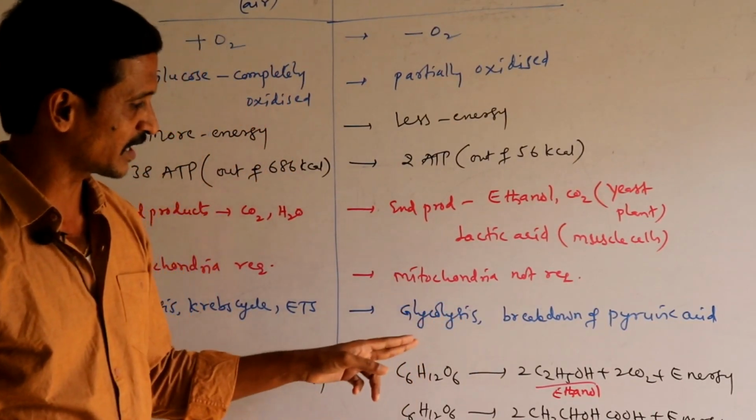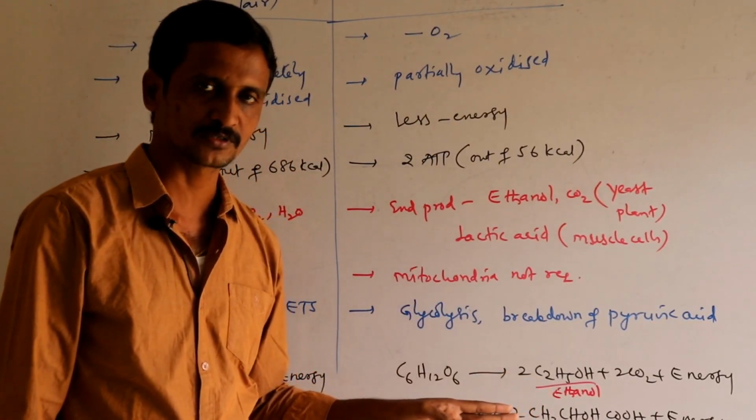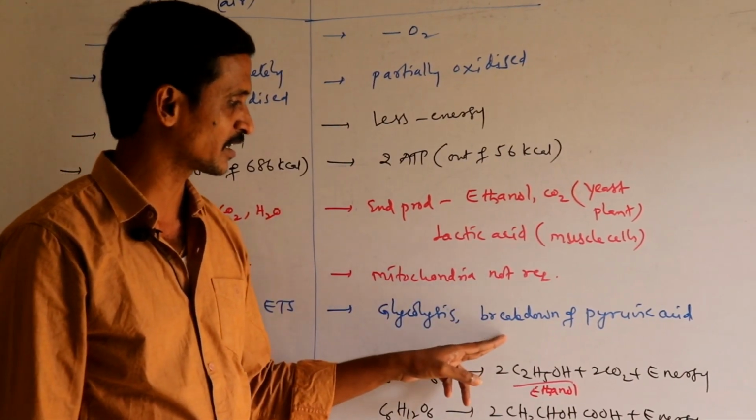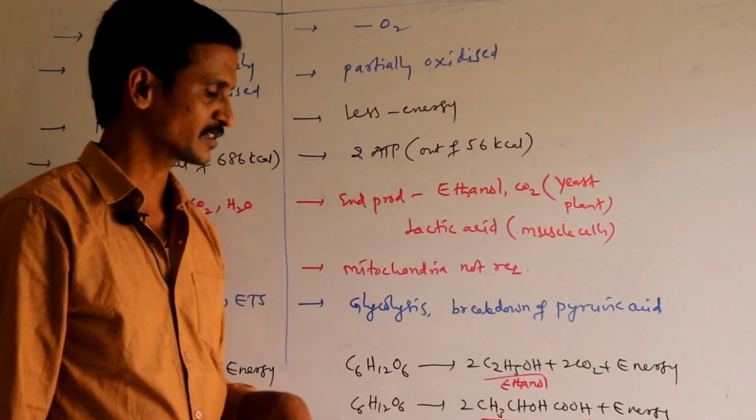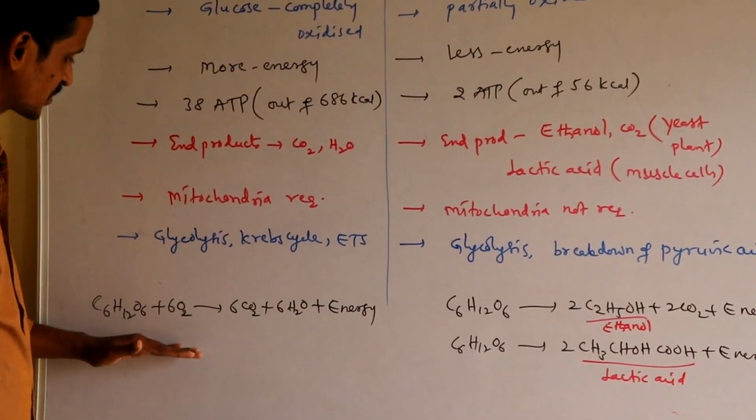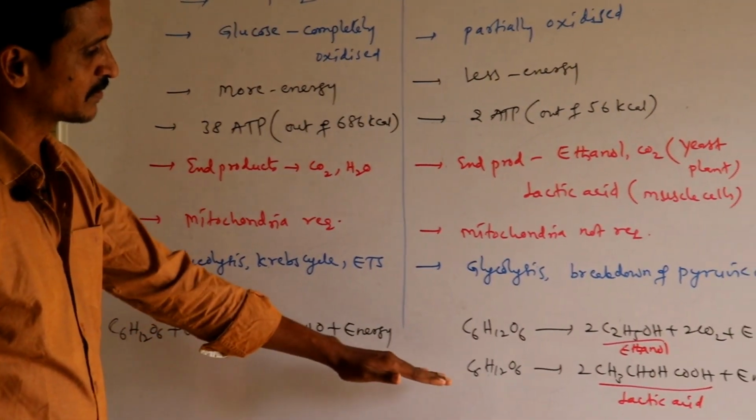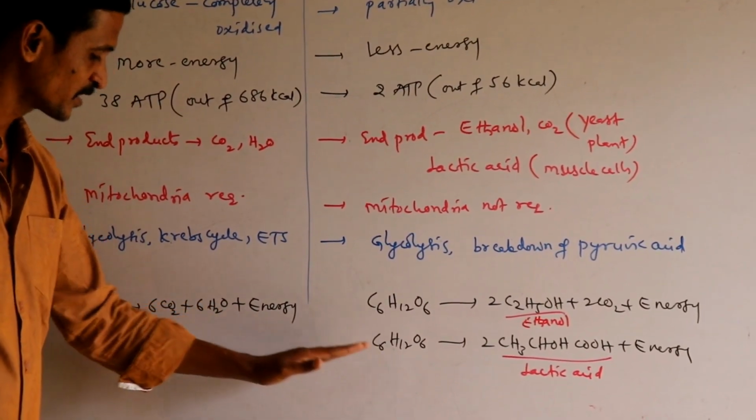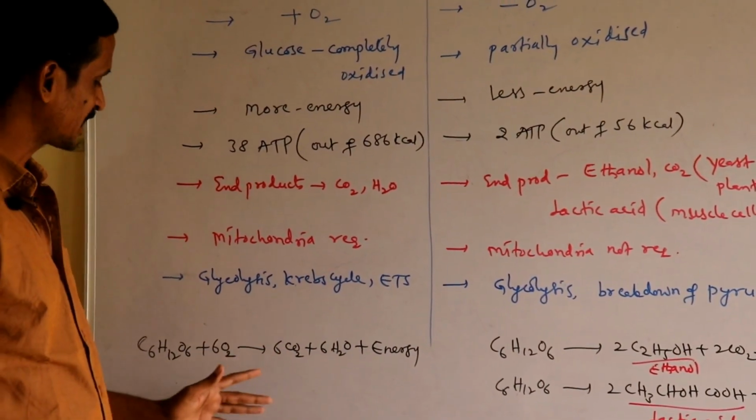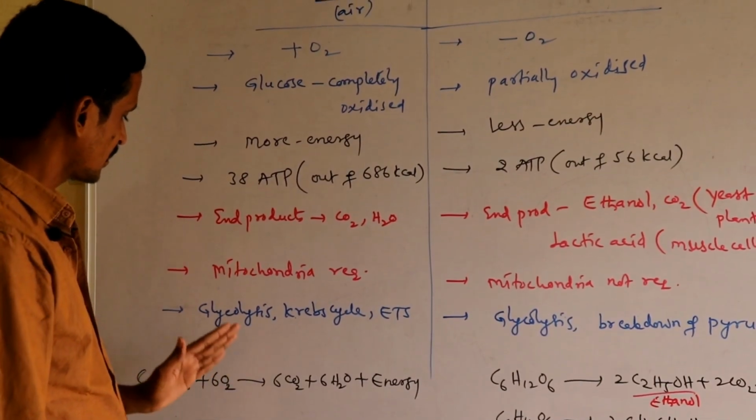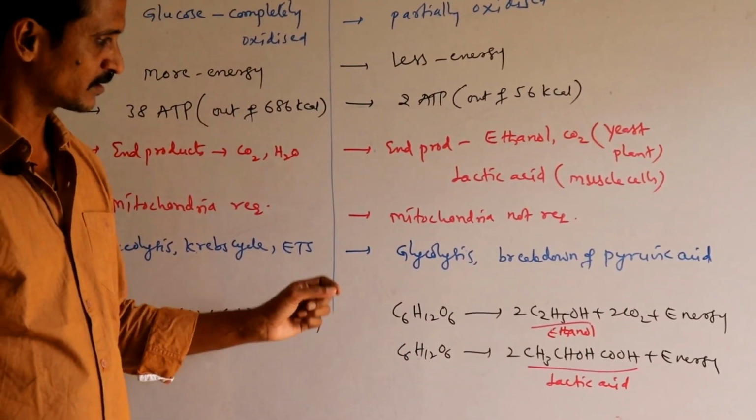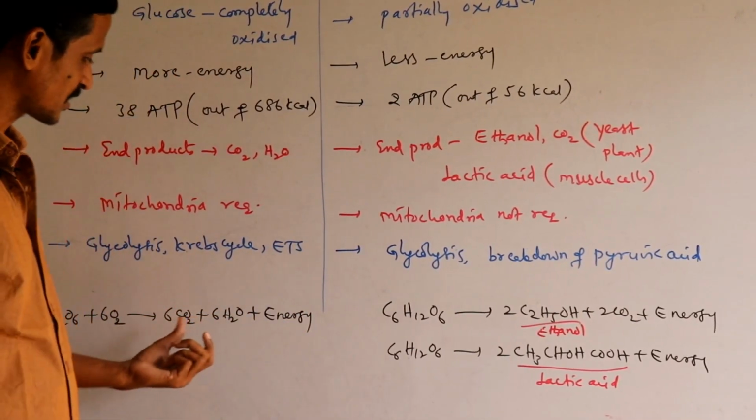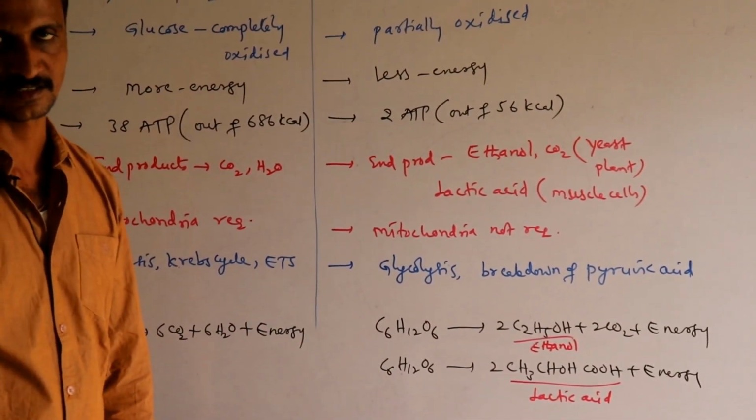And after glycolysis, pyruvic acid is produced. That pyruvic acid is broken down in the cytoplasm only. So that is the reason why mitochondria is not required. And equation for aerobic respiration, equation for anaerobic respiration. We need to see the mechanisms clearly of aerobic respiration and anaerobic respiration which occurs in the living organisms.